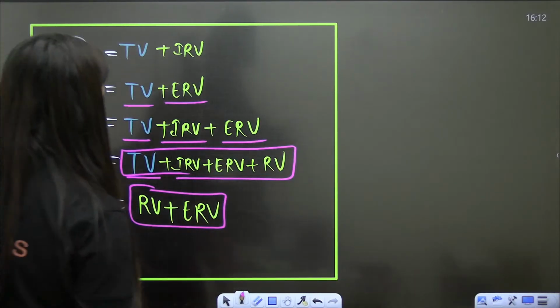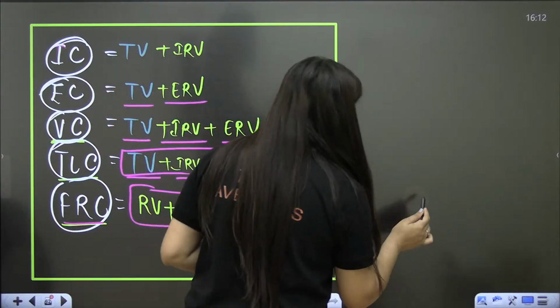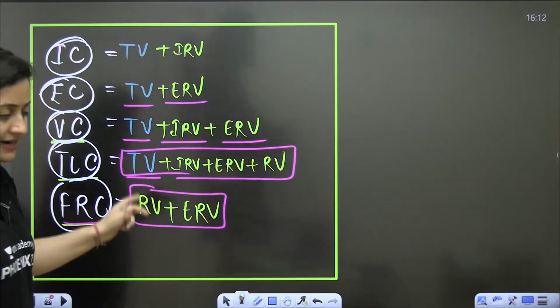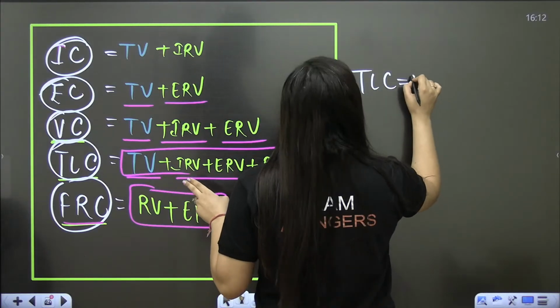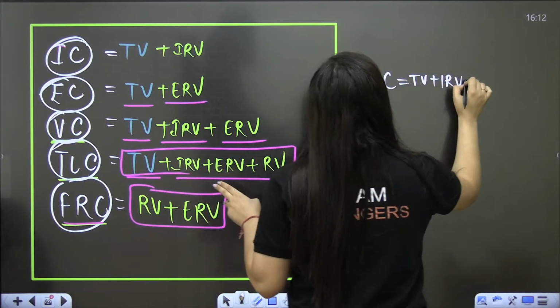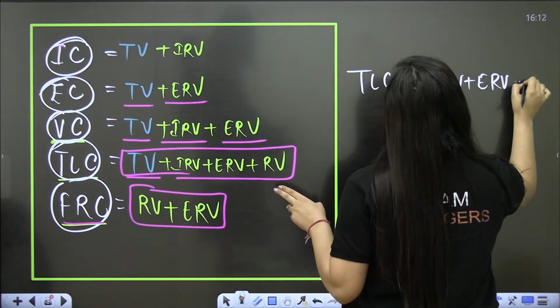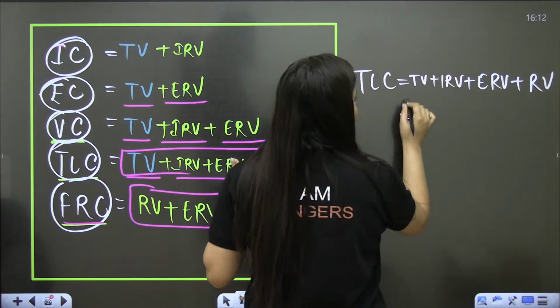This is what we have. Is that clear? So when you see this total lung capacity, as I said, tidal volume, inspiratory reserve volume, expiratory reserve volume and residual volume, it's simple mathematics.